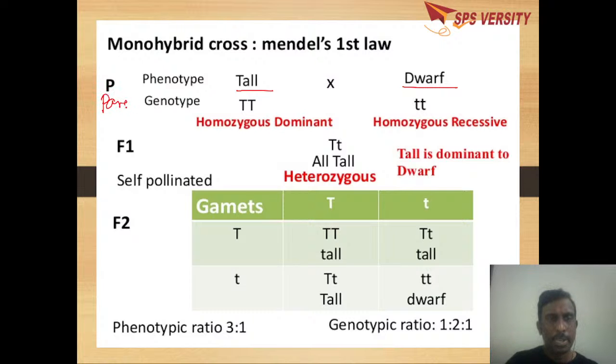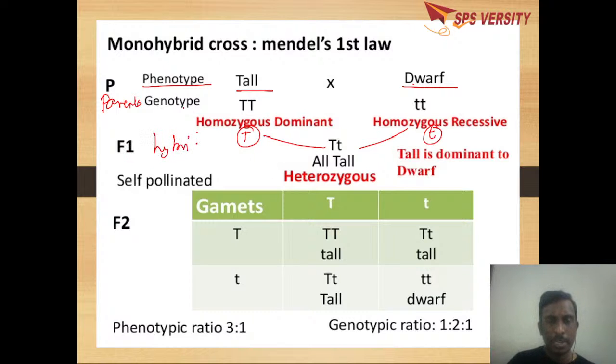In the parents, first you should write the phenotype, tall, then the genotype, homozygous dominant, that is homozygous tall. Next you write the gametes, here we will get capital T, here we will get small t. So fertilization leads to Tt, that is heterozygous tall. So this is the F1 hybrid.